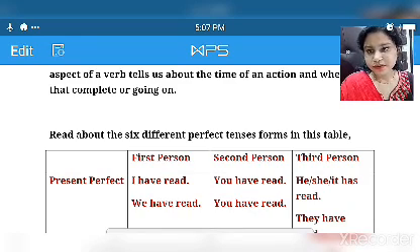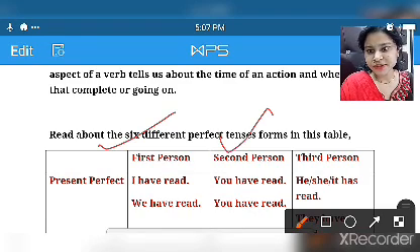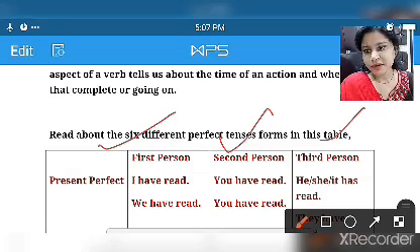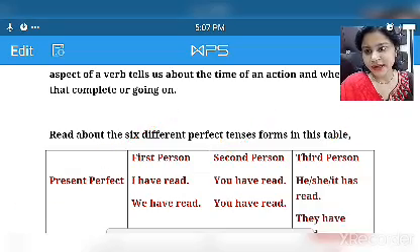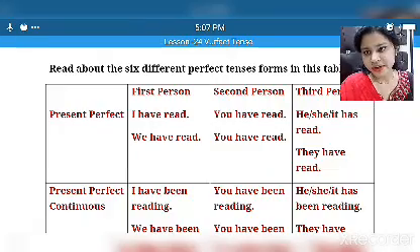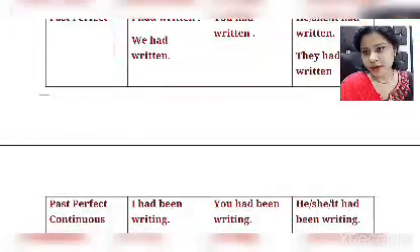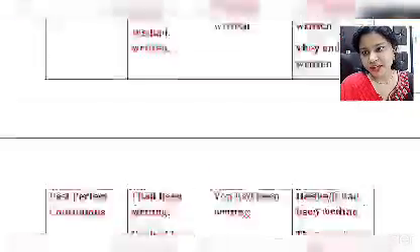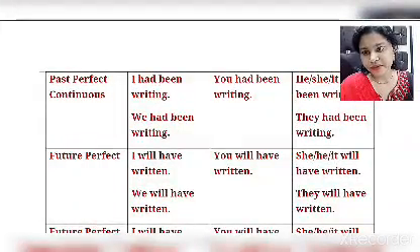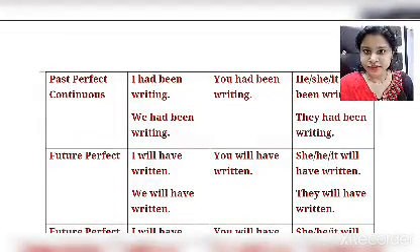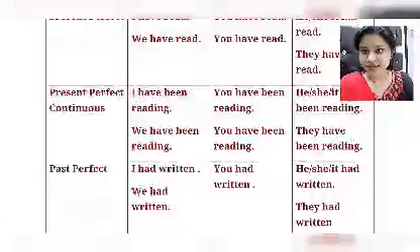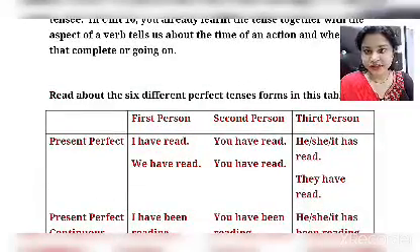First of all, for first person, second person and third person. Then one by one we have present perfect, and then present perfect continuous, past perfect, past perfect continuous, and then future perfect, and then future perfect continuous. So in this table we have these tenses. Let's see one by one.